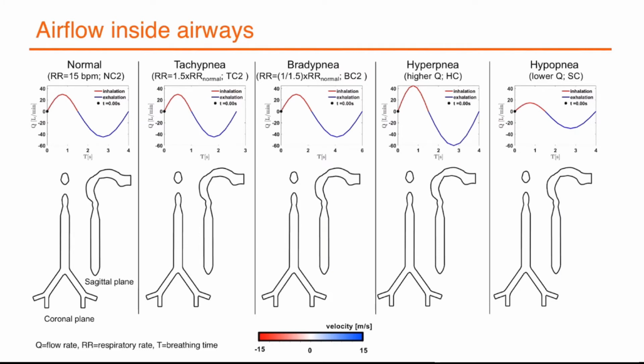The videos here show the velocity contours in the sagittal plane and the coronal planes for normal, tachypnea, bradypnea, hyperapnea, and hypopnea conditions. As time progresses, from the normal breathing pattern, we can see that the flow inside the airways increased and reached a peak at the peak inhalation and later decreased with time. Later, with the increase in time, the exhalation process started and the flow started to leave through the oral region. A similar pattern was observed in other breathing profiles.